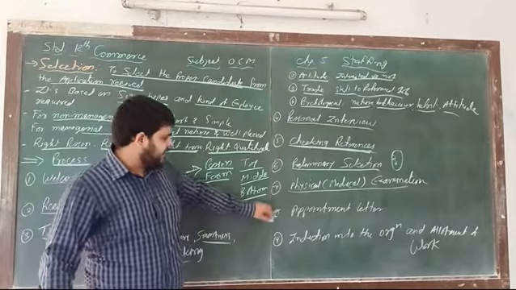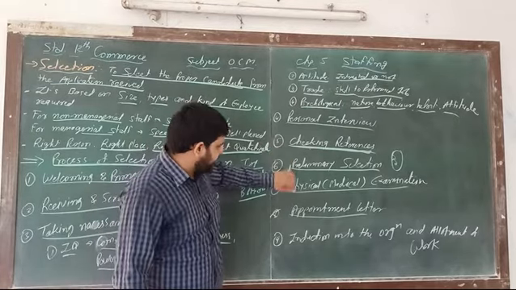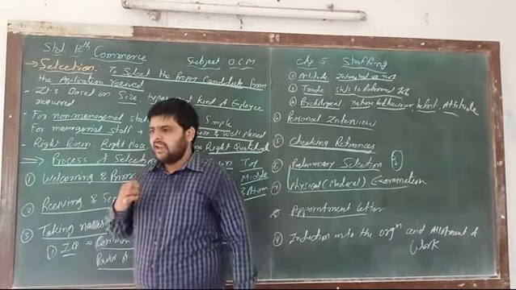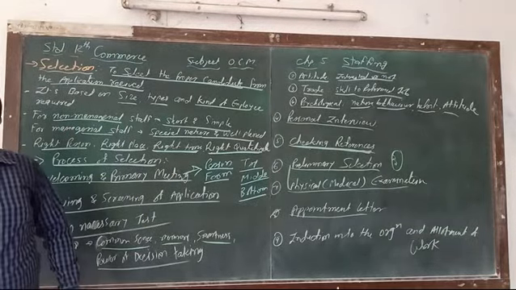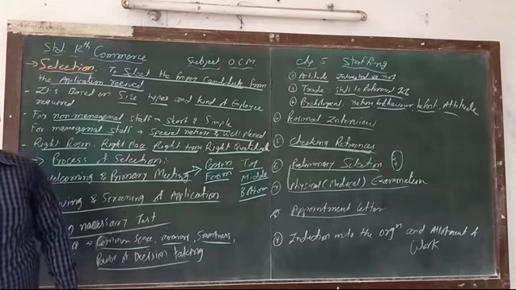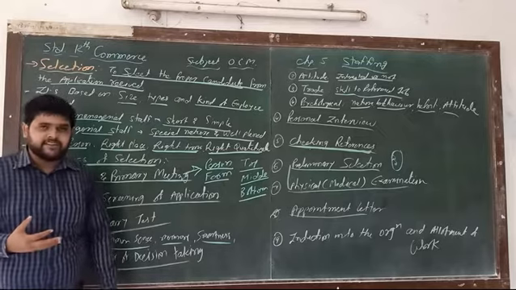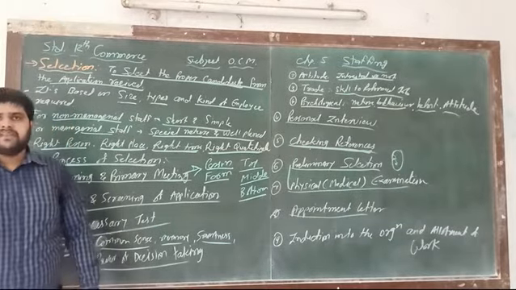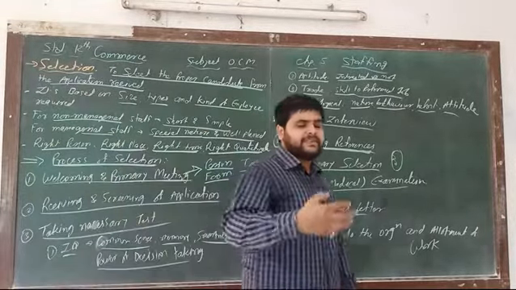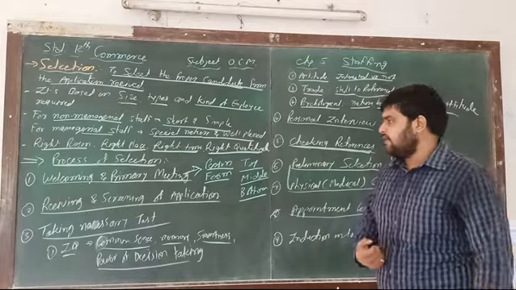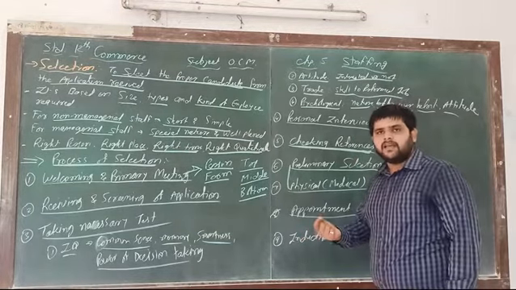Number 8, appointment letter. According to the primary selection and physical test, those persons who are well qualified, with the right applications, the right qualifications, higher marks in the given tests, good communication skills, good answers in the personal interview, and a good past record, they are appointed, and the appointment letter is sent to that person.